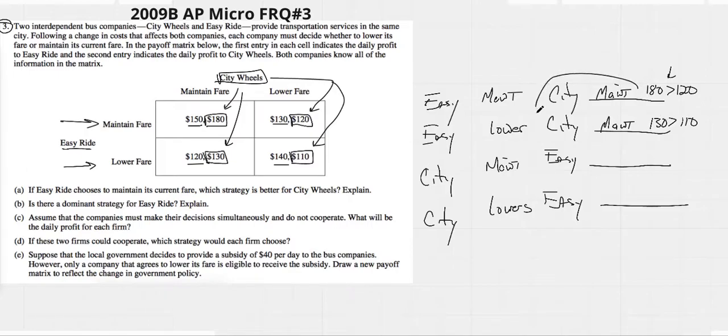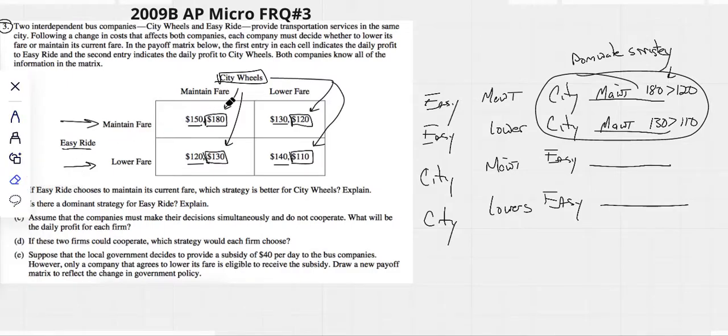Now, when we have one firm, company, whatever, that does the same thing, no matter what the other firm does, this is what we call a dominant strategy. So this City has a dominant strategy. If I could spell it correctly, don't worry about it. City has a dominant strategy to maintain. In this instance, no matter what Easy does, City will always maintain, and that's important to keep in our brain.